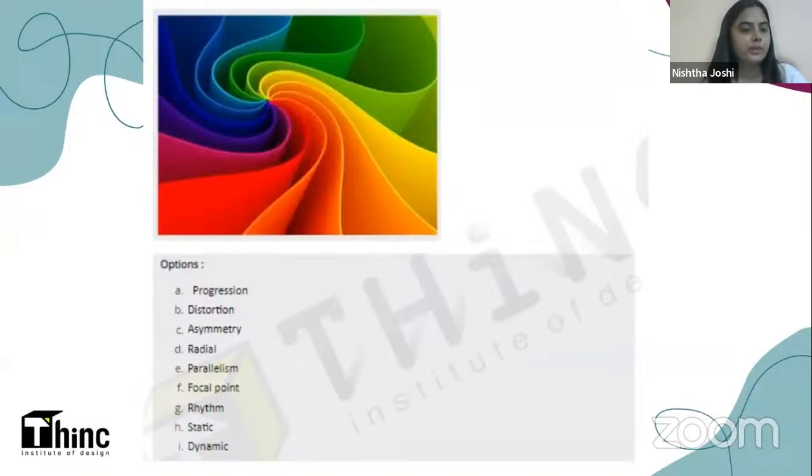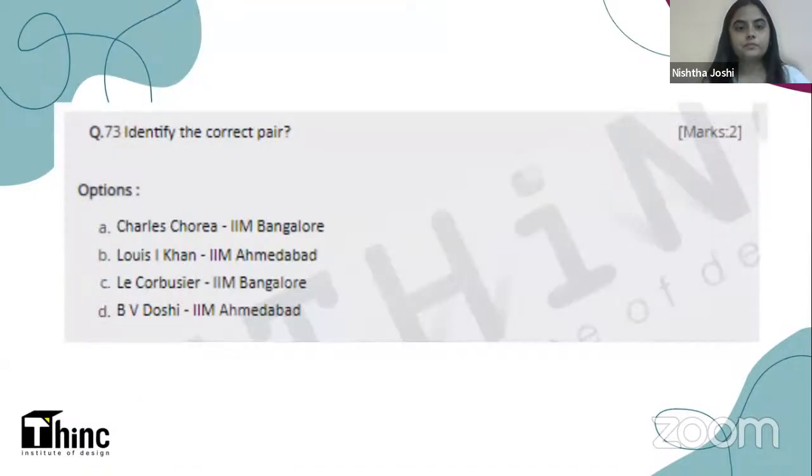Of course, we see progression in this one. We see asymmetry. This is not symmetric. D, it is radial. Yes, of course, it is radial. F, there is a focal point at the one side, and in this focal point, all the other lines are meeting. Then I, it is dynamic. It is not static, not stagnant, but it is dynamic and very vibrant.